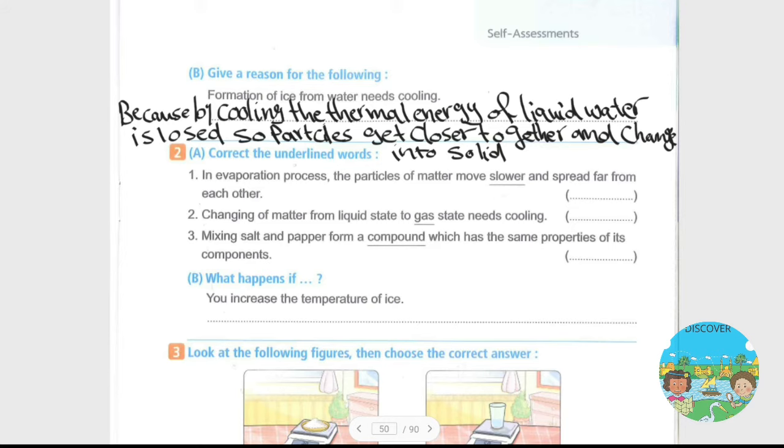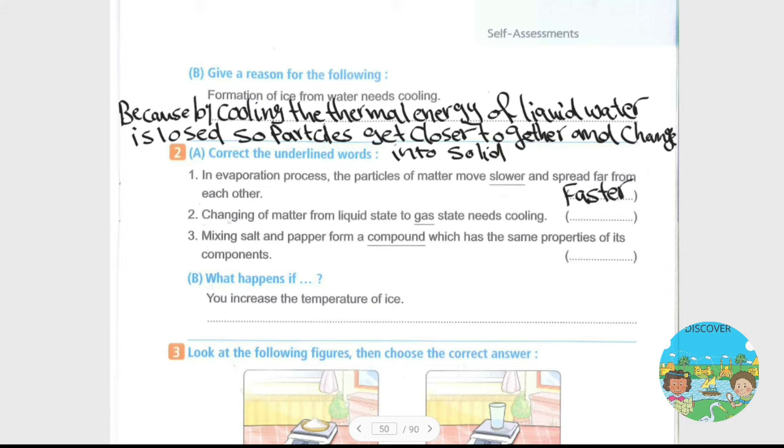Number 2: correct the underlined words. Number 1: in the evaporation process, particles of matter move slower and spread far from each other. The correct answer is move faster.